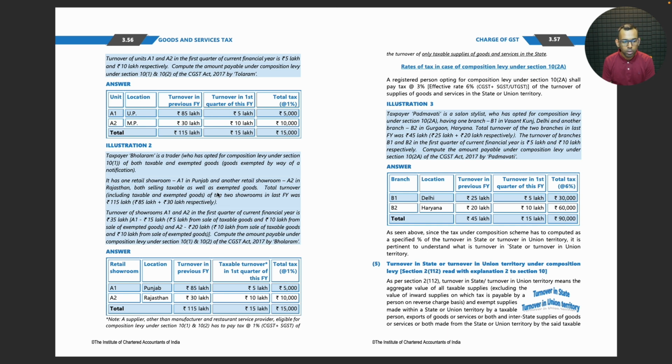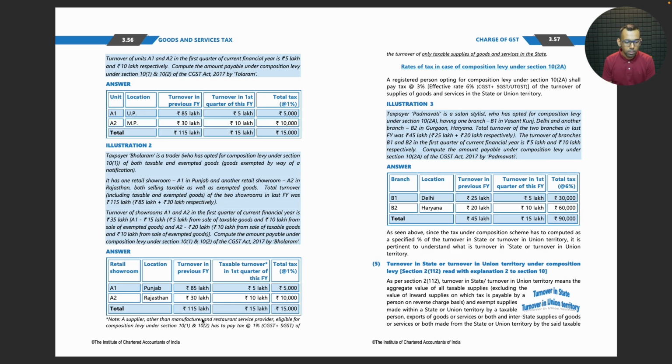For computing the total aggregate turnover, we have to include both exempted and taxable goods. But for computing the actual tax, GST, we have to remove the exempted portion. Okay, 10 lakhs and 15 lakhs. Total tax 5,000, 10,000 and 15,000.